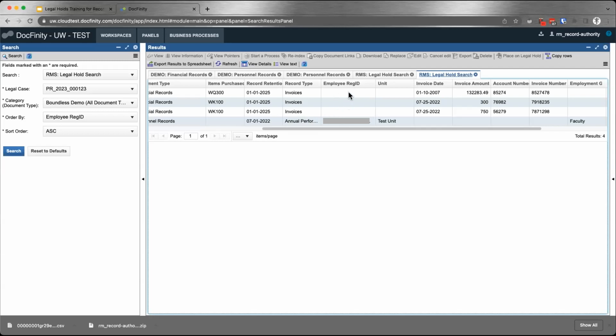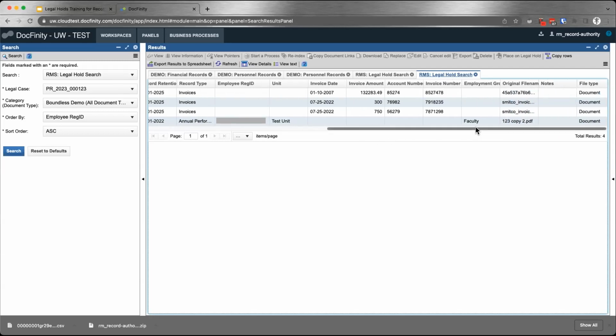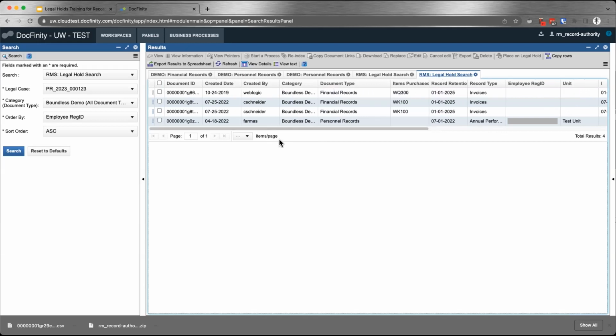So the fact that there is no value here may mean that the document type doesn't even have this field in it at all, like in this case. Or it may mean that it has it, but it is not populated. It's just something to keep in mind. That's why this search might be very long horizontally, because it has a union of all the metadata fields across all the document types that are included. All right. So that is the step where you are exporting and delivering the results to whoever the requester is.